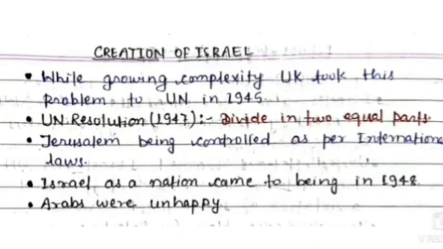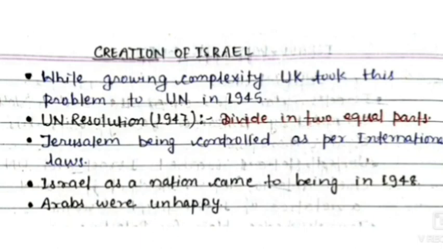And the creation of Israel: with growing complexity, the United Kingdom took this problem to the United Nations. When the United Kingdom saw that this problem was very complex, they went to the United Nations in 1945, and then the United Nations gave a resolution in 1947, and they decided to divide the country of Palestine into two equal parts, with Jerusalem being controlled as per international laws, and Israel as one nation came into being in 1948.